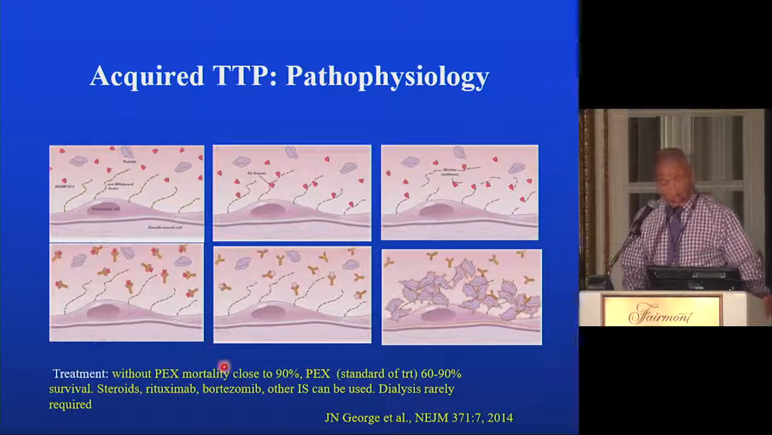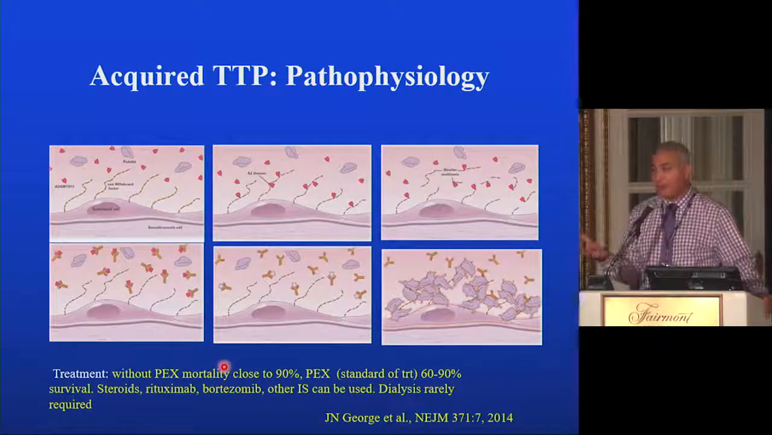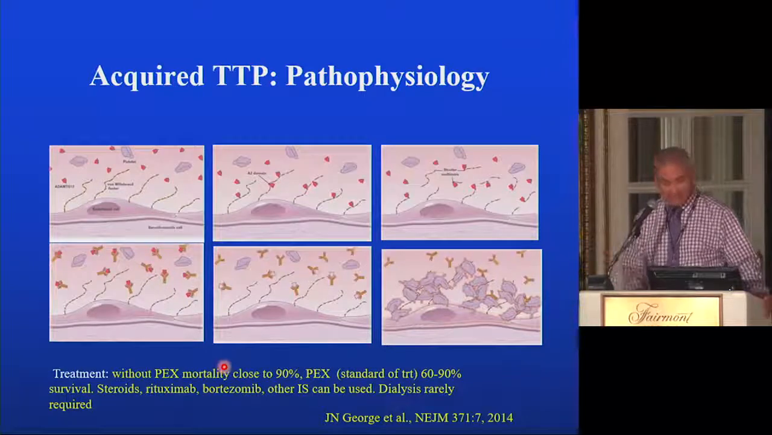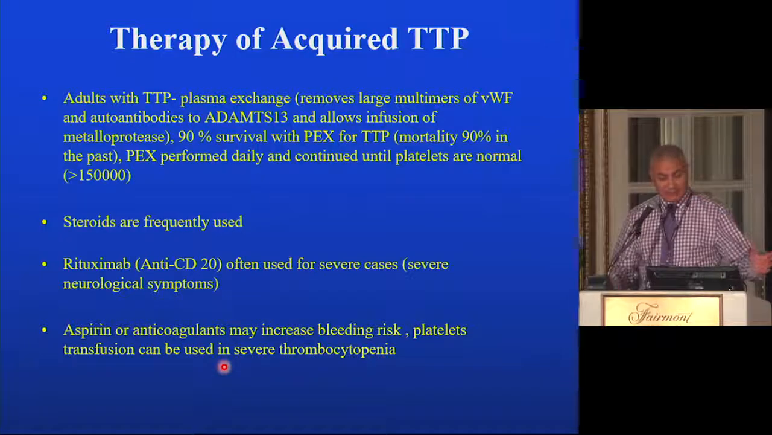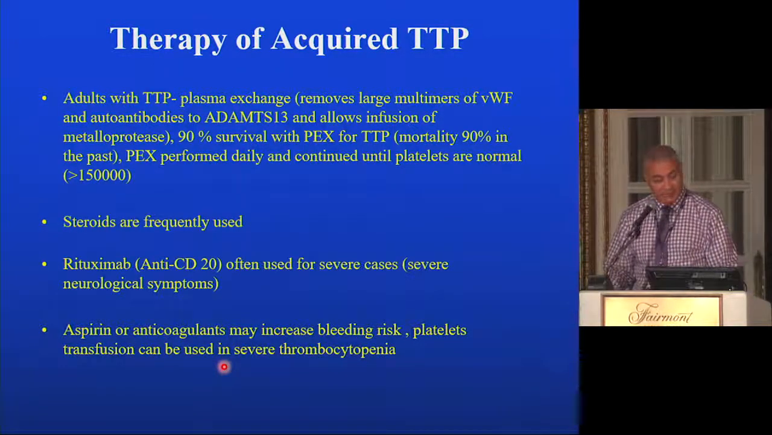You can also use some immunosuppressants to target the autoantibody to eliminate it. The plasma exchange will do that, but you can use steroids, you can use rituximab in severe or resistant cases or even relapsing cases. Adults with TTP, as I said, would go onto plasma exchange. I already discussed this. Steroids are also frequently used. Rituximab could be used. Aspirin and anticoagulants should be avoided because of risk of bleeding. Severe thrombocytopenia is sometimes treated with platelet infusion.